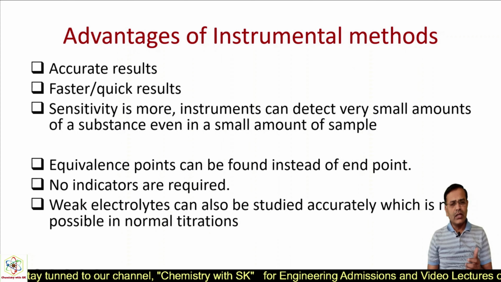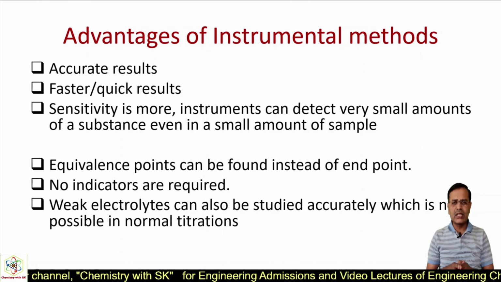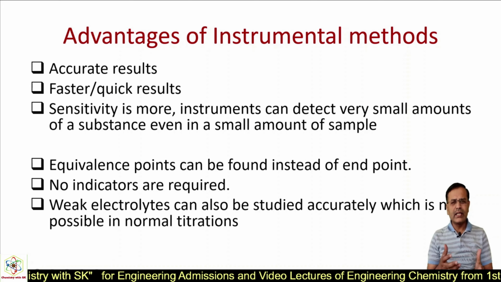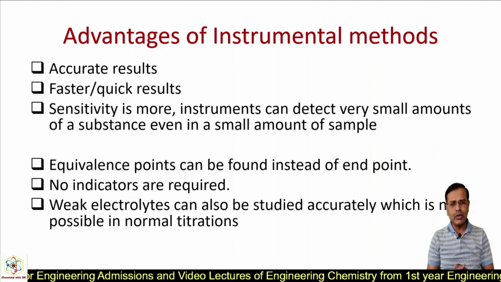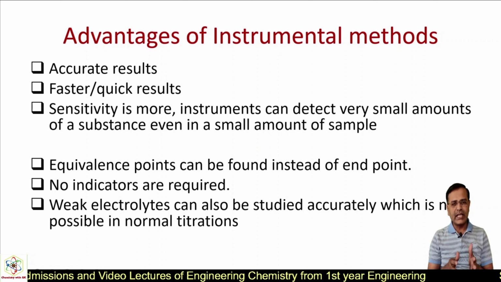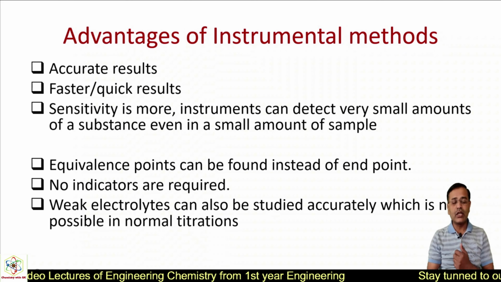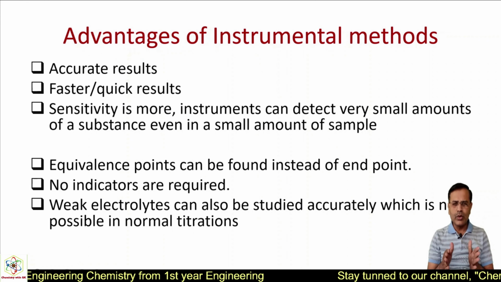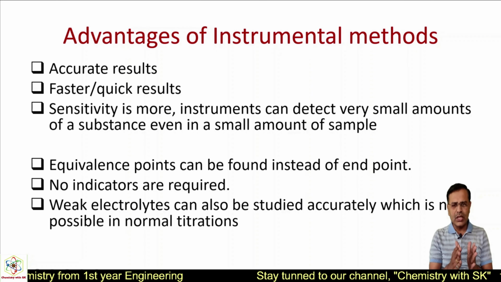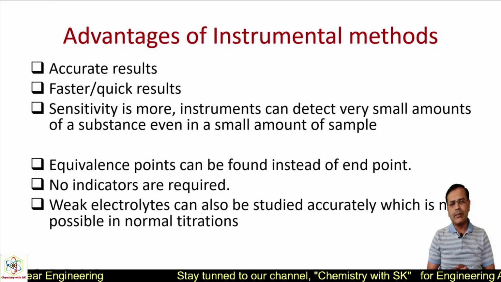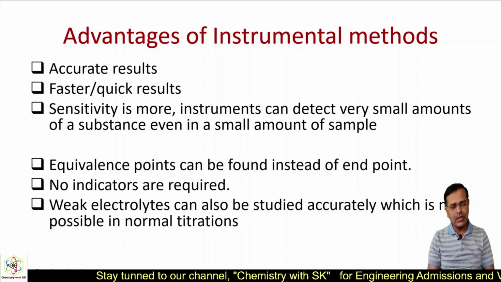Okay. And weak electrolytes can also be tested very correctly. Why is it an advantageous point? Why is it a beneficial point? Because by using normal titration, it is not possible to study weak electrolytes, because they do not give a sharp change in color. With the help of instrumental methods, weak electrolytes can also be tested.